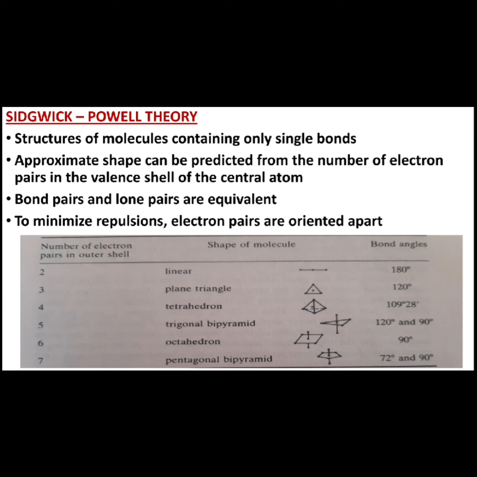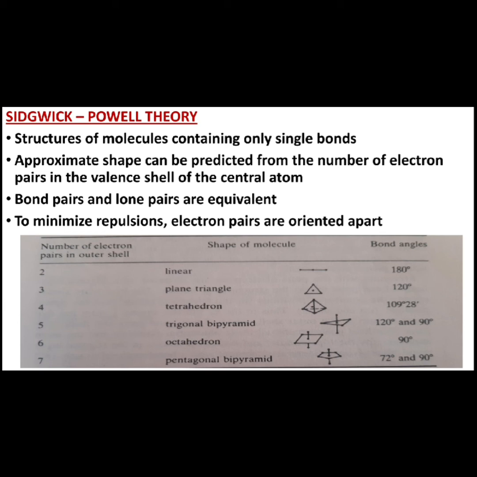Depending on the number of electron pairs present in the outermost shell within the molecule, the geometry will be decided. Consider the table shown on your screen. If there are two pairs of electrons in the valence shell of the central atom, then the orbitals containing them will be oriented at 180 degrees to each other. As a result, the molecule formed will be linear. If we consider 3 electron pairs, they will be at 120 degrees to each other, giving a planar trigonal structure. For 4 electron pairs, the angle is 109 degrees 28 minutes and the shape would be tetrahedral.